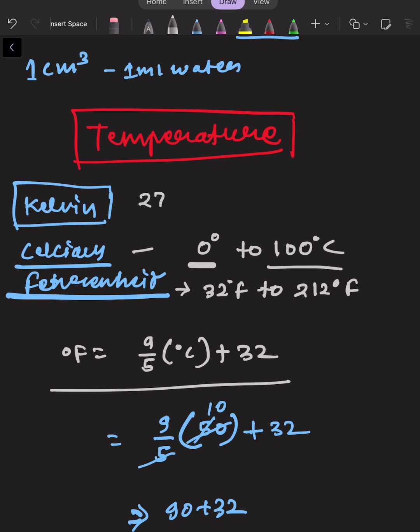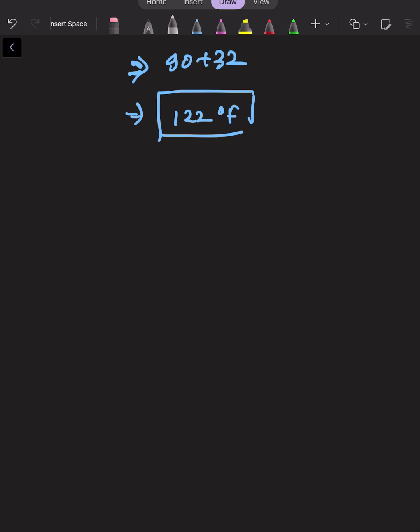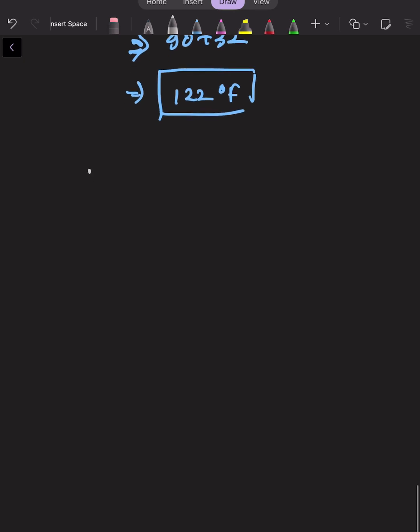Similarly, the Kelvin scale ranges from 273.15 to 373.15 Kelvin. If we want to change Celsius to Kelvin or Kelvin to Celsius, then we will take the formula Kelvin is equal to degree Celsius plus 273.15.